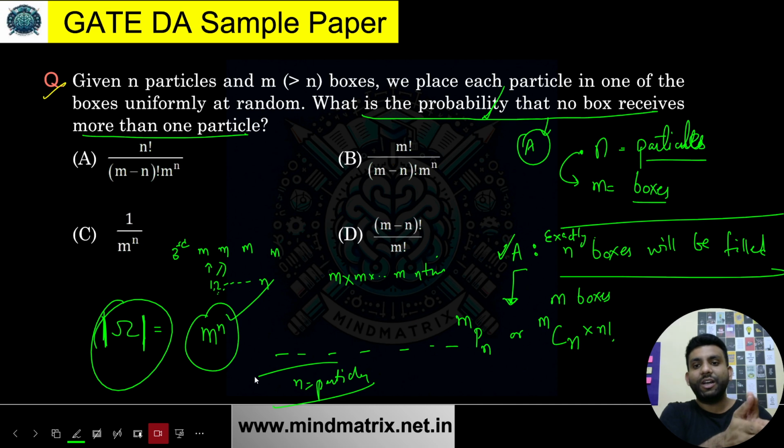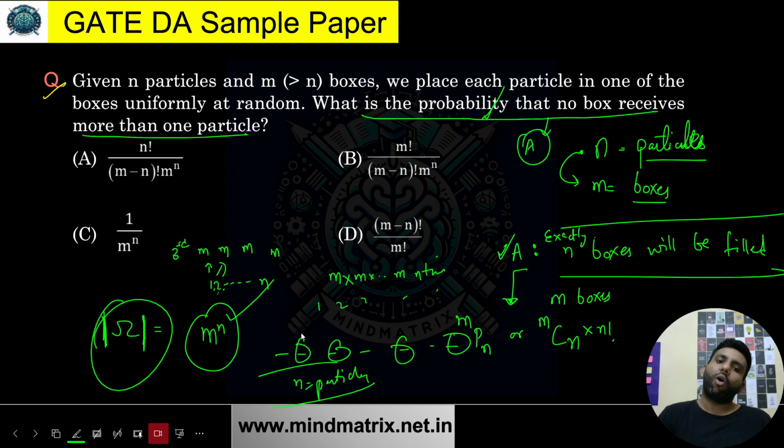This is equivalent to saying that out of m boxes, I will choose n boxes first, and then in each one of these I can have a permutation for my n particles. For an example, if I have chosen my n boxes, numbered 1, 2, 3 up to n, the order within these n boxes can be any of those.